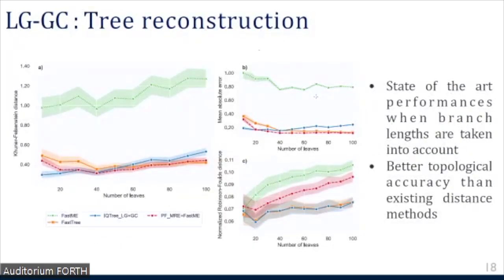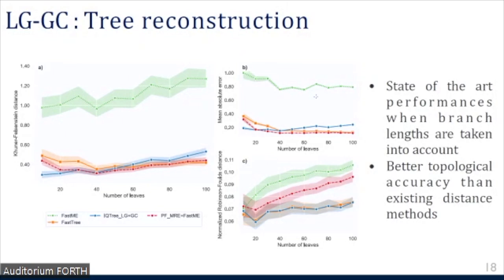So let's go ahead to the results. Oh, we cannot really see the axis. Well, firstly, we tested our method on a fairly standard model of sequence evolution, namely LG, also modeling heterogeneity across sites with a continuous gamma law.